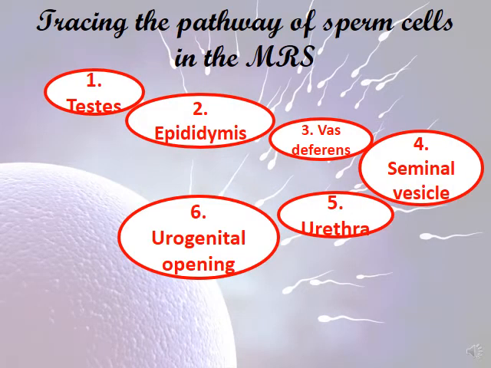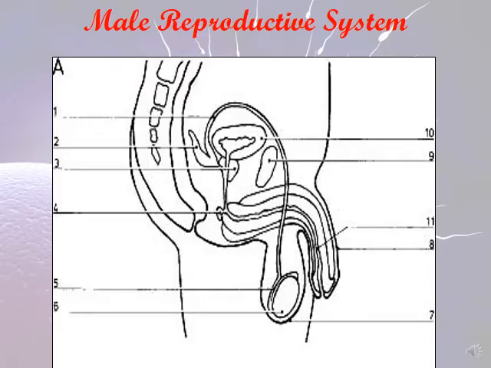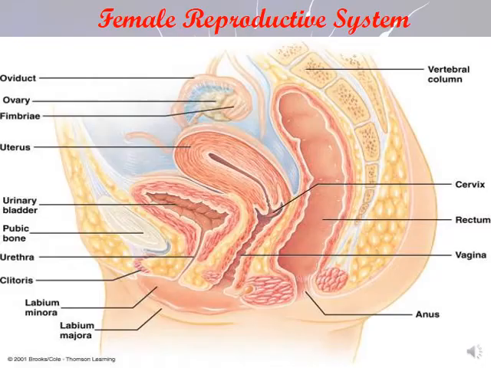So, the pathway: testis, then it moves to the epididymis. Number 3, to the vas deferens. Number 4, to the seminal vesicle. Number 5, to the urethra. And number 6, to the urogenital opening. So this is the figure showing the male reproductive system.